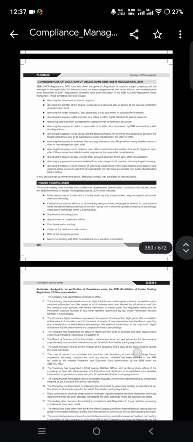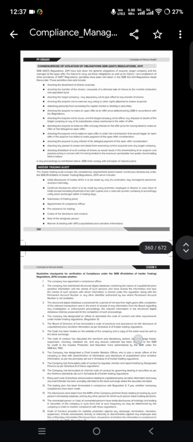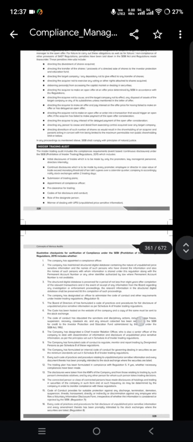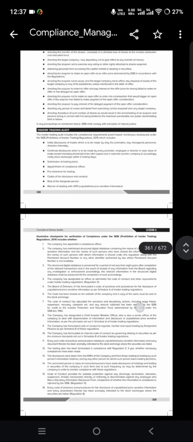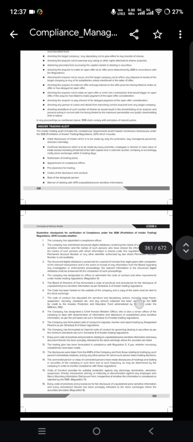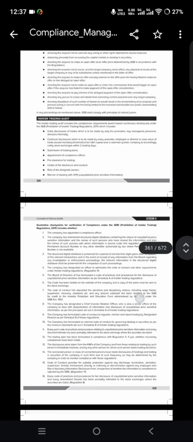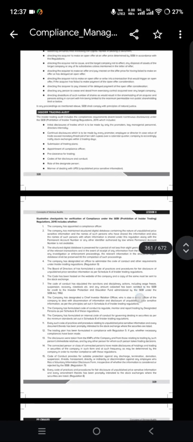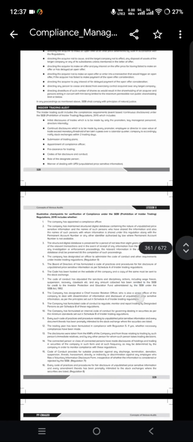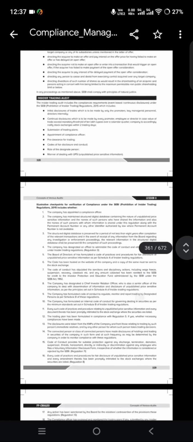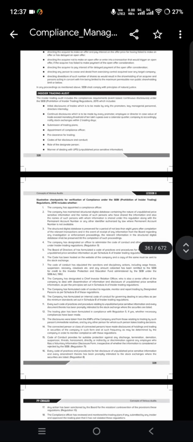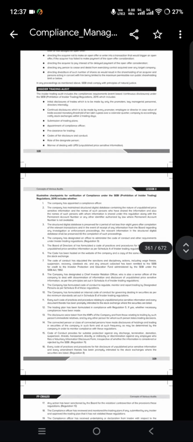the completion of the relevant transaction, and in the event of receipt of any information from the board regarding any investigation or enforcement proceedings, the relevant information in the structured digital database shall be preserved till the completion of such proceedings. Normally this digital database should be preserved for 8 years after the transaction has been completed, but if there are any proceedings pending or going on, then it should be preserved till the completion of such proceedings.